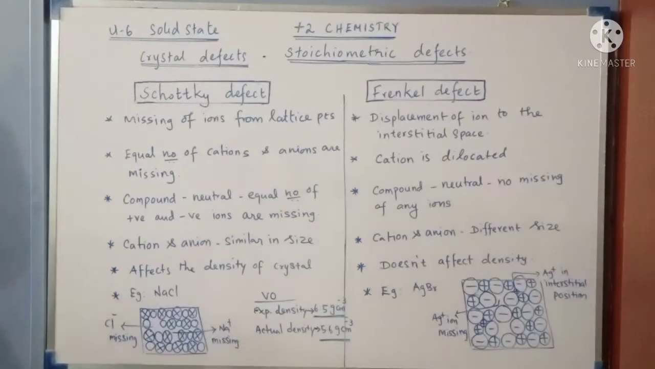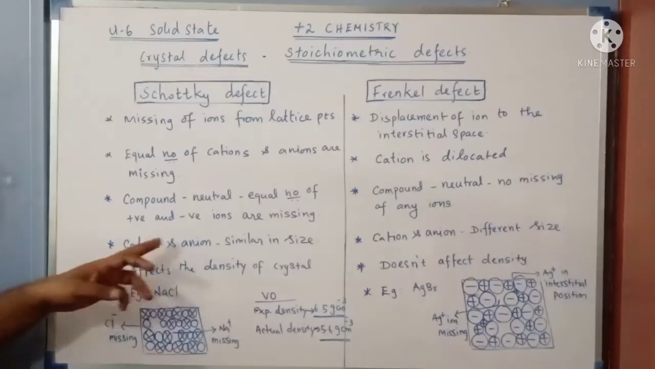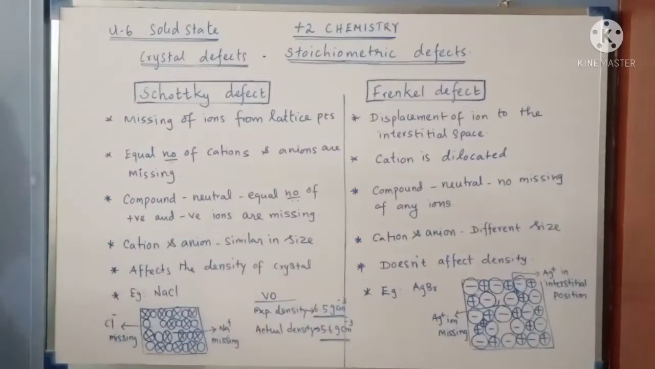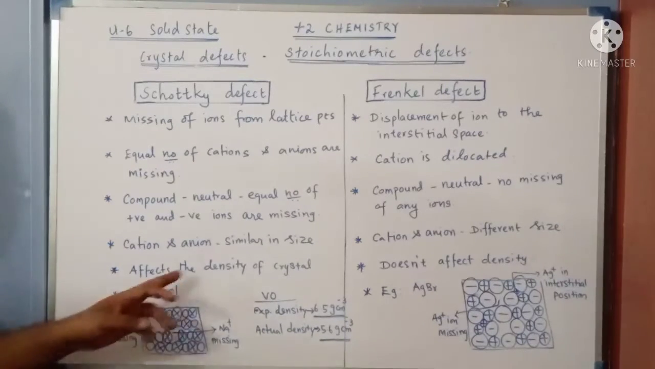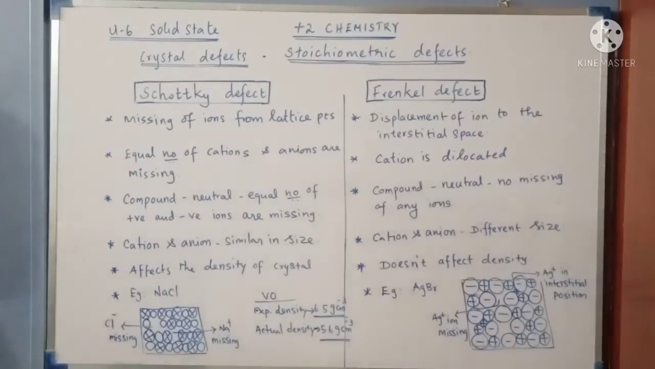Then in what type of crystal is this Schottky defect observed? This Schottky defect is observed in ionic crystals where the cation and anion are similar in size. There is not much difference in size between cation and anion. Then the impact of this Schottky defect is that it affects the density of the crystal. Once a crystal gets this Schottky defect, its density will be decreased from the expected value.